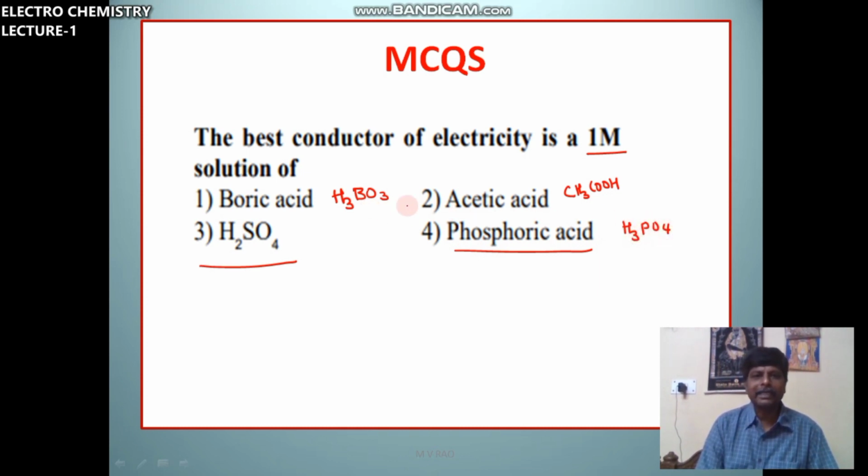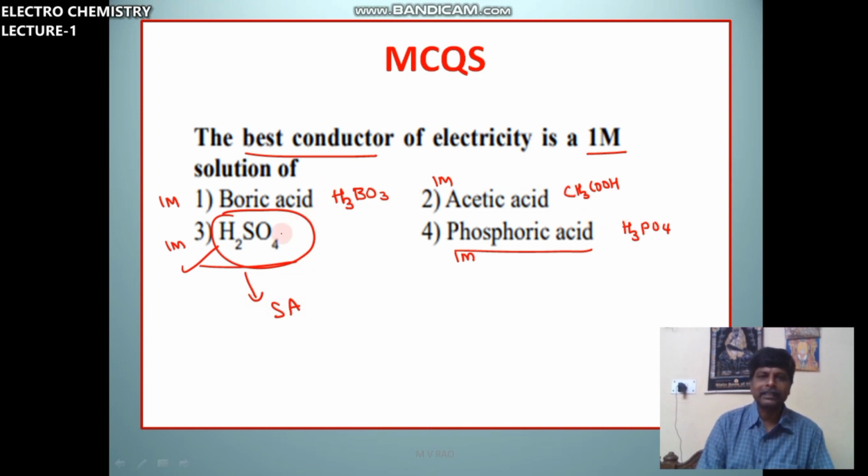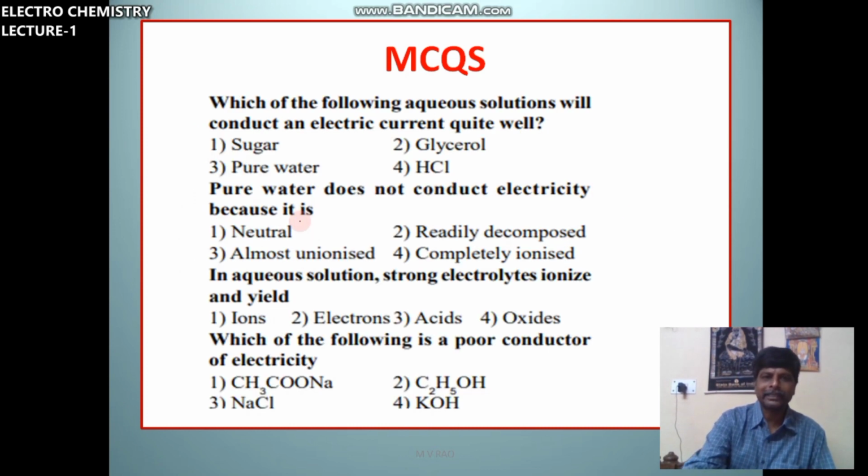Here there are four acids, and the concentration is also the same, 1 molar each. But among these, H2SO4 is considered the best conductor because it is a strong acid, whereas all others are weak acids. So, H2SO4, sulfuric acid.